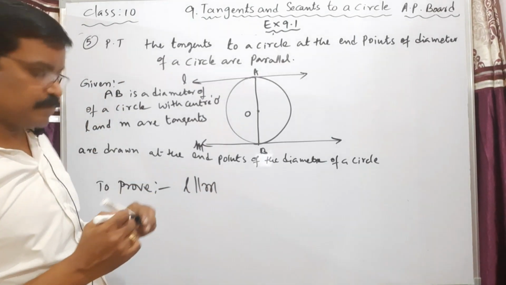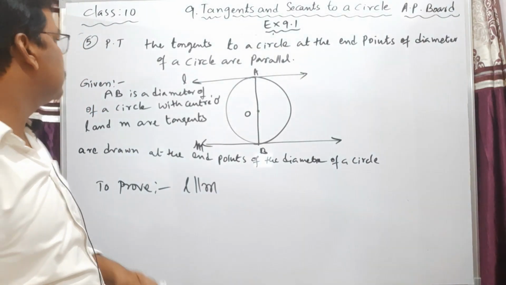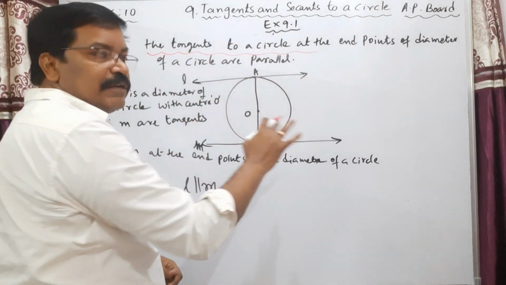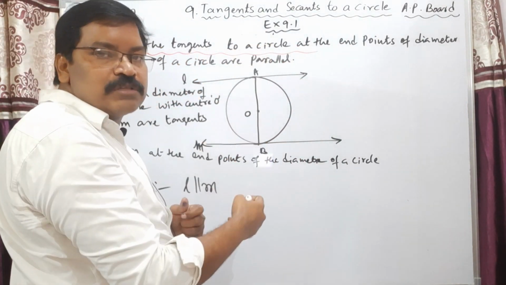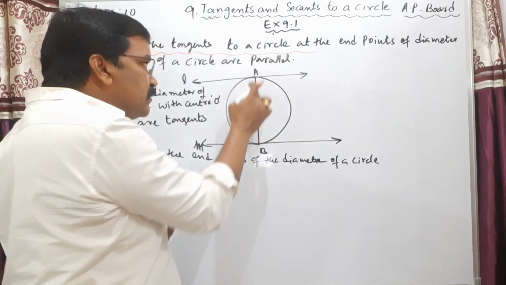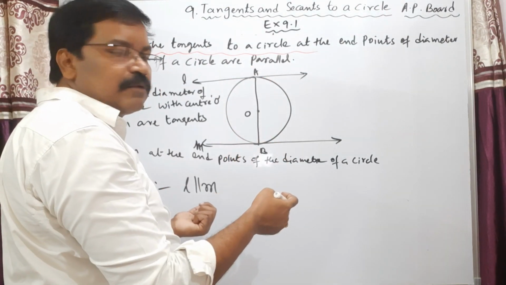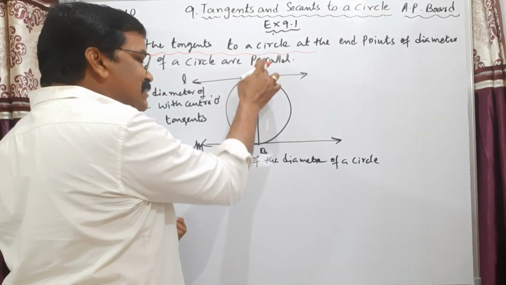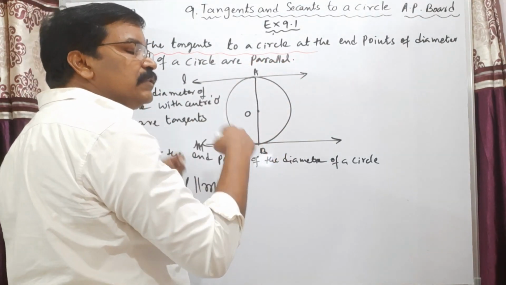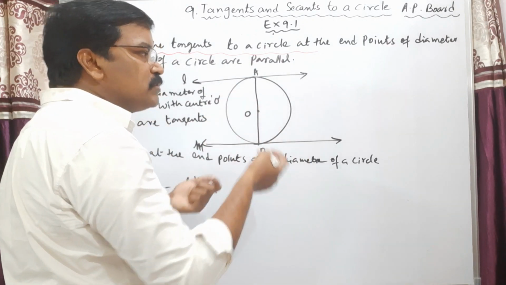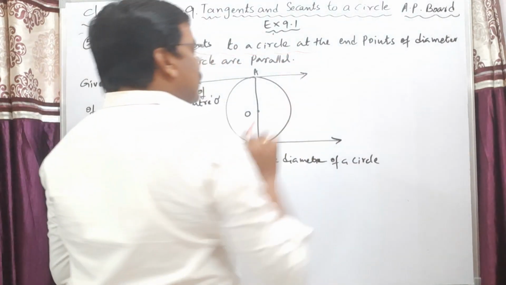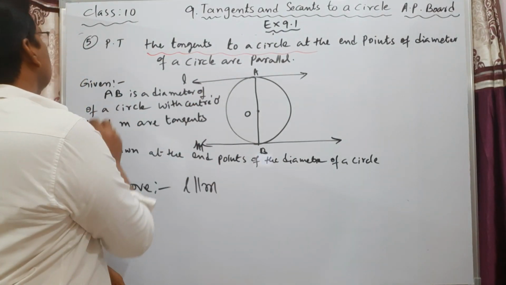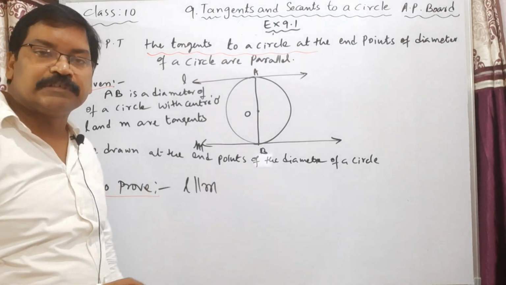Okay, let me explain the statement here. See here my dear students. The statement is prove that the tangents to a circle, that means these two are the tangents, are drawn at the endpoints of the diameter of a circle. AB are the endpoints of the diameter. So these two tangents are drawn at the ends of the diameter, and we have to prove they are parallel to each other. So this is given, this is to be proved.